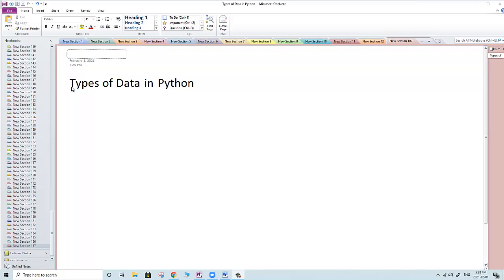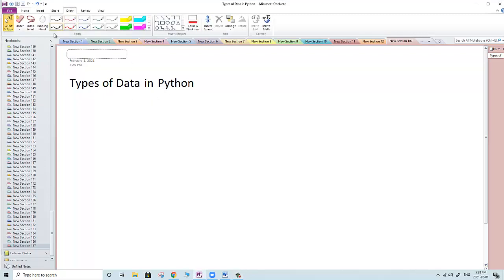Hi students, we're gonna talk today about types of data in Python. Actually, in Python there are three types of data and they are very important. The first one is called string, and Python will understand it as str only. This is how Python understands the string. The second type of data is integer,